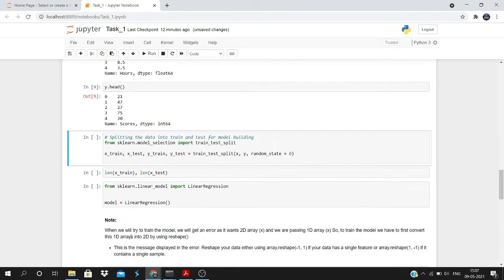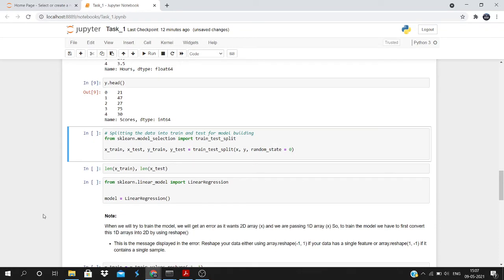Then moving further, for training the model, we have to split this data into training and testing parts, because we are going to train the model based on the training part and test it based on the testing part. For that, I have imported model selection from sklearn, and from that also imported train test split. This train test split takes the input and output variables and splits them into training and testing parts.